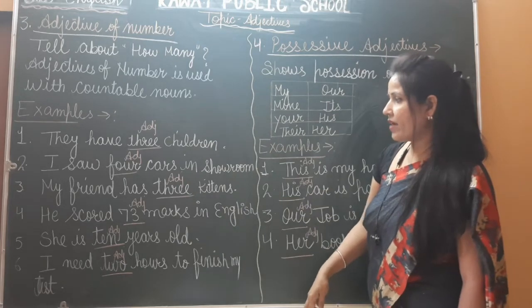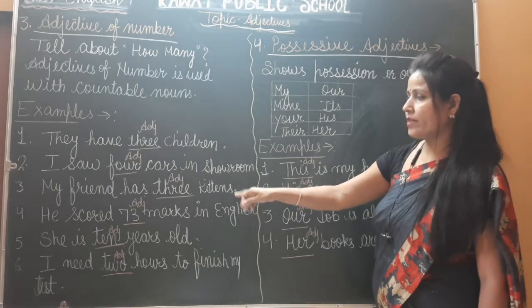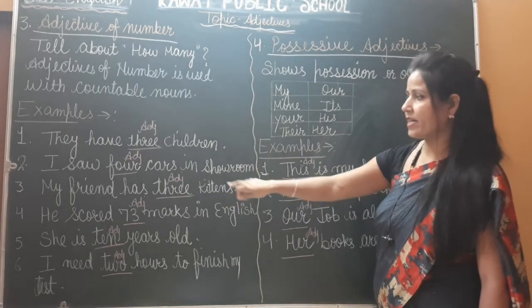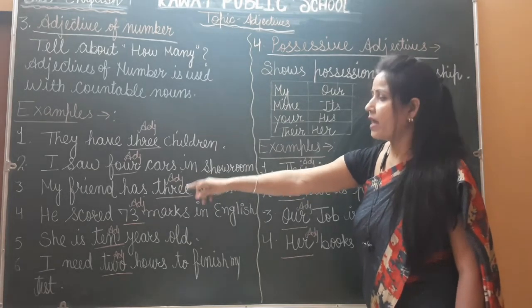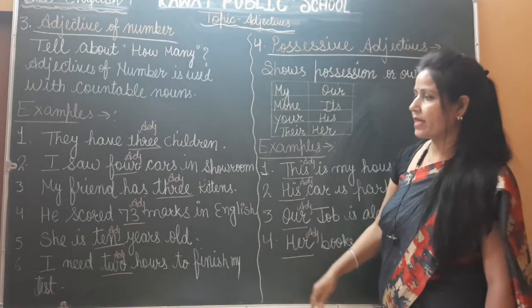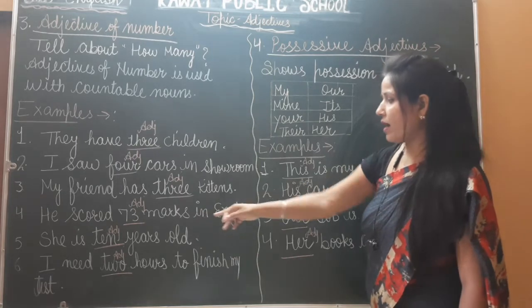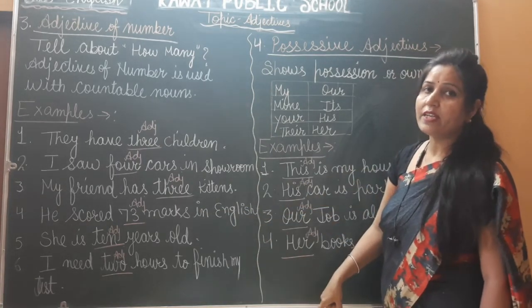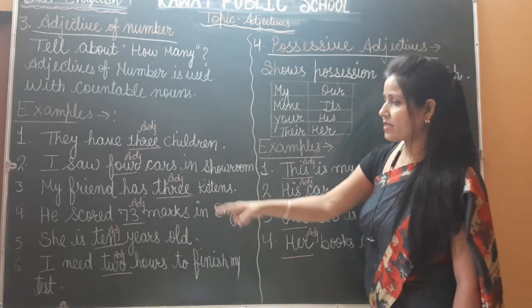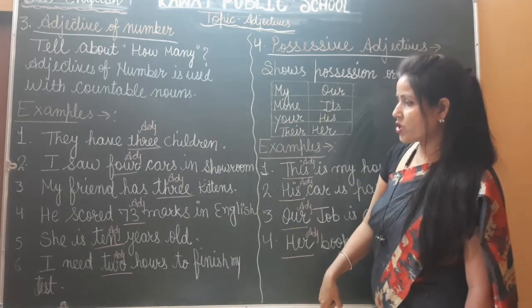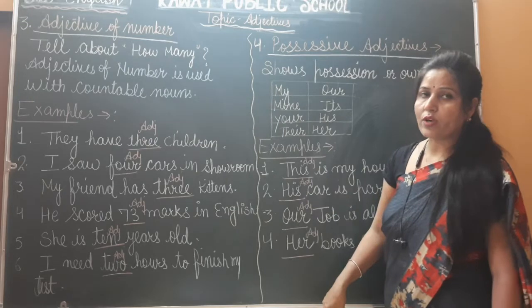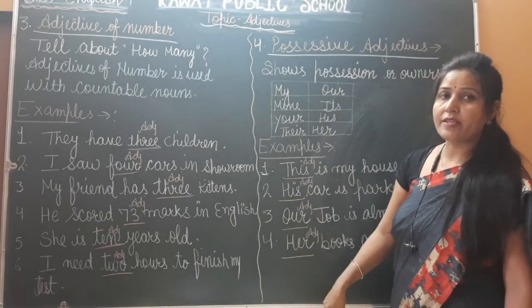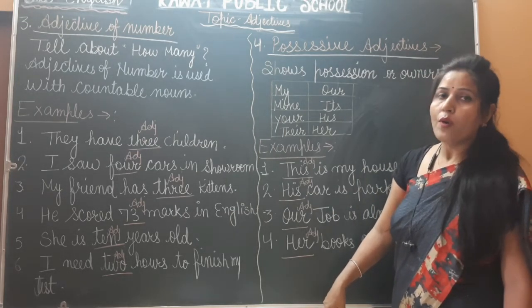Next, my friend has 3 kittens. Okay, so in this sentence, what is an adjective? 3. Okay, so this is an adjective of number. Fourth sentence, he scored 33 marks in English. Okay, so in this sentence, what is an adjective? 33. Okay, so next example, she is 10 years old. So in this sentence, what is an adjective? Yes, 10, because number tells how many.